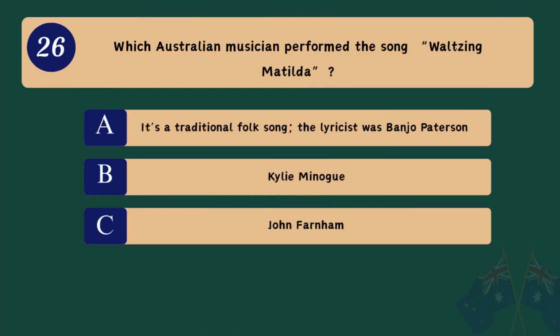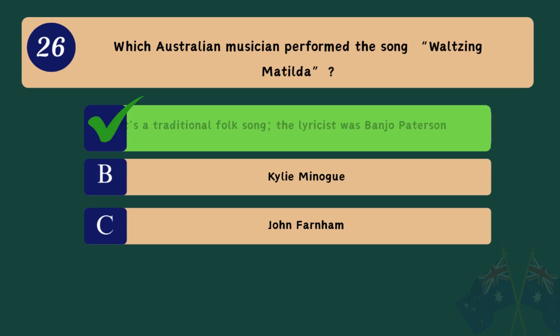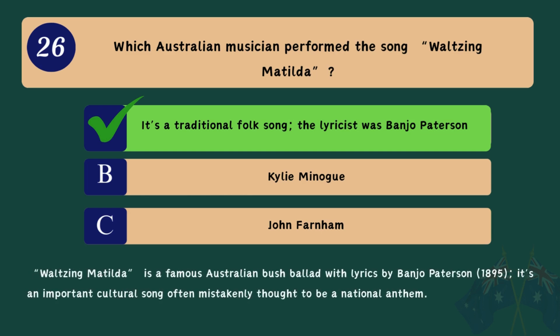Question 26. Which Australian musician performed the song Waltzing Matilda? A. It's a traditional folk song. The lyricist was Banjo Patterson. B. Kylie Minogue. C. John Farnham. Correct answer. A. It's a traditional folk song. The lyricist was Banjo Patterson. Waltzing Matilda is a famous Australian bush ballad with lyrics by Banjo Patterson, 1895. It's an important cultural song, often mistakenly thought to be a national anthem.